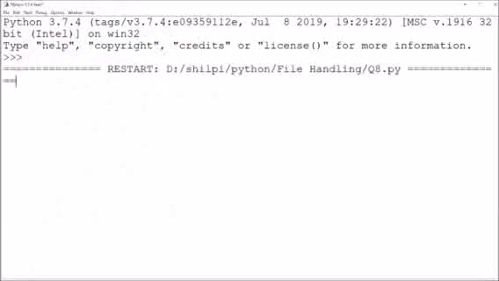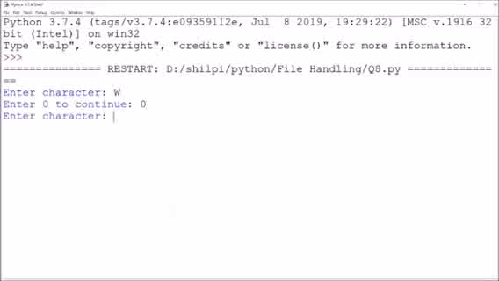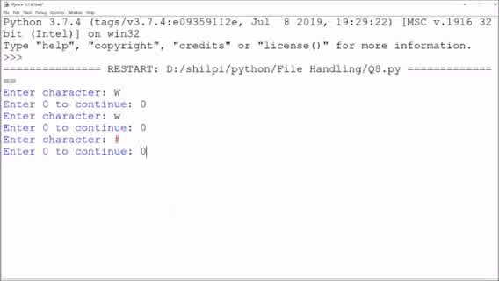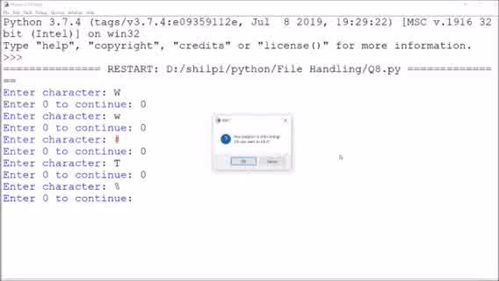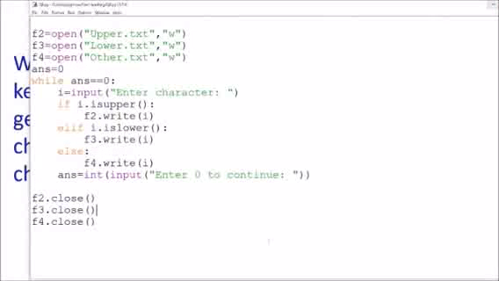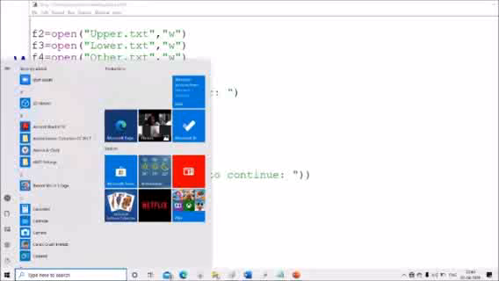I'll run this program. Suppose character capital W, 0 to continue. Suppose character small w, 0 to continue. Suppose hash, a special character, 0 to continue. Suppose T, enter 0 to continue. Suppose percent. So these are the characters. Now I'll see the output in the files. Enter 0 to continue. I'm writing, suppose, 3, so it will come out of the program.